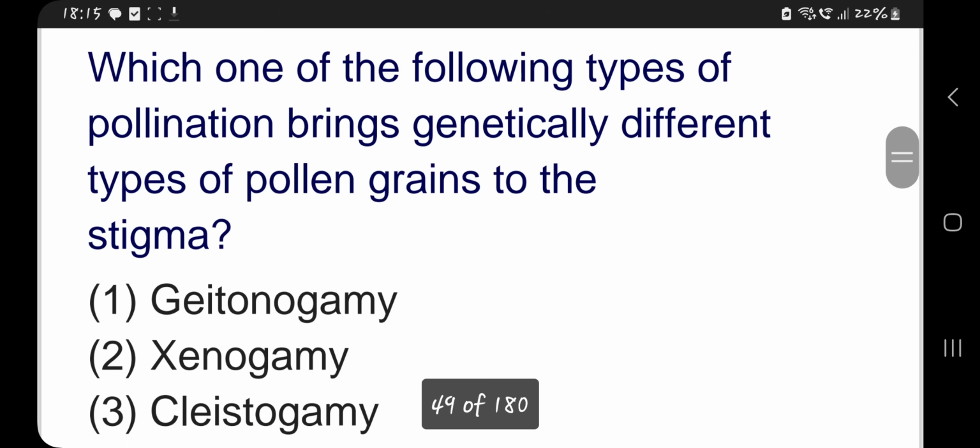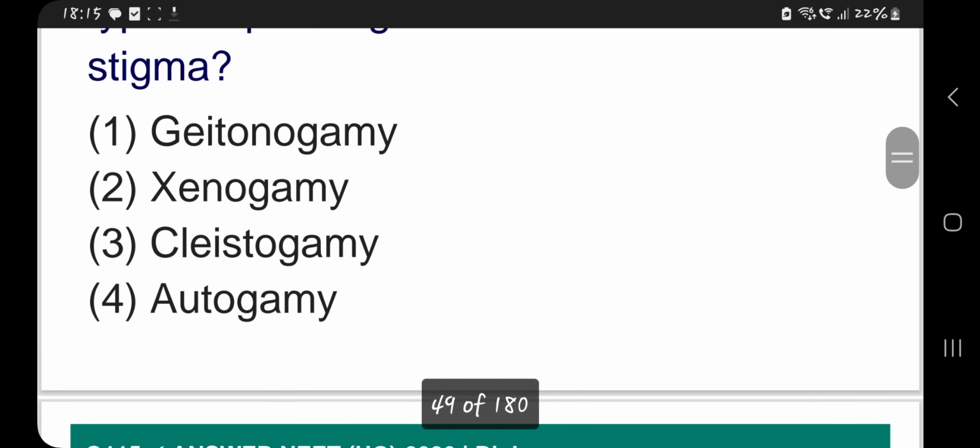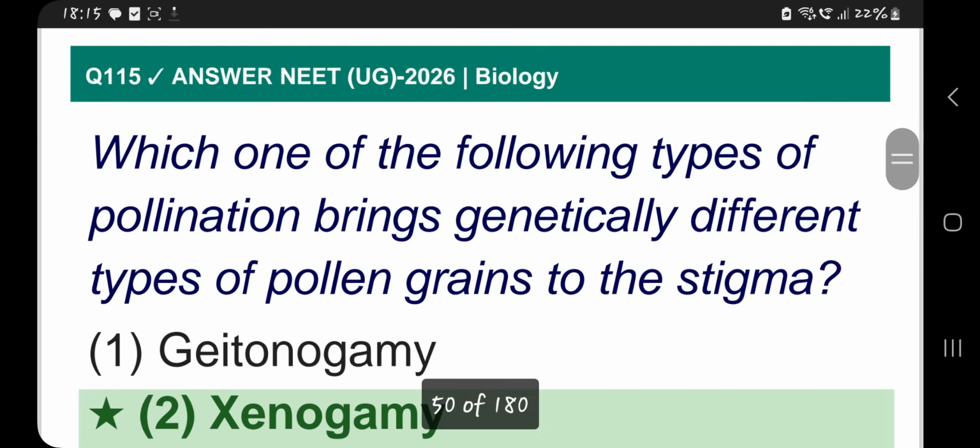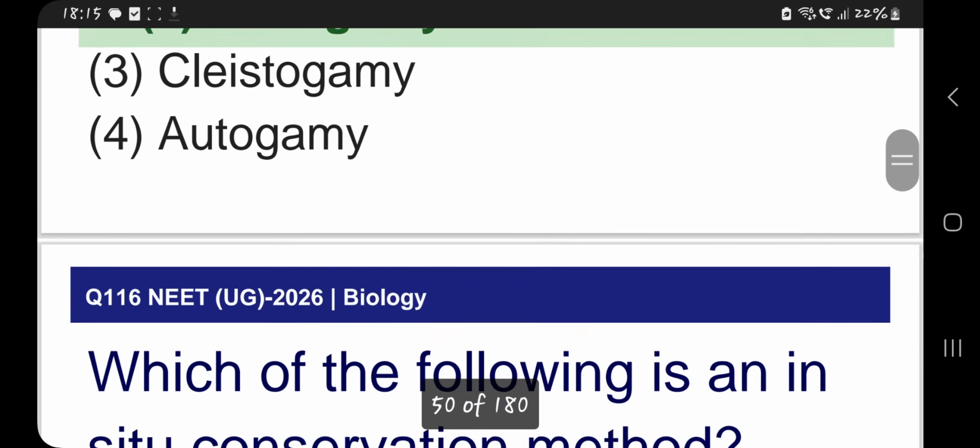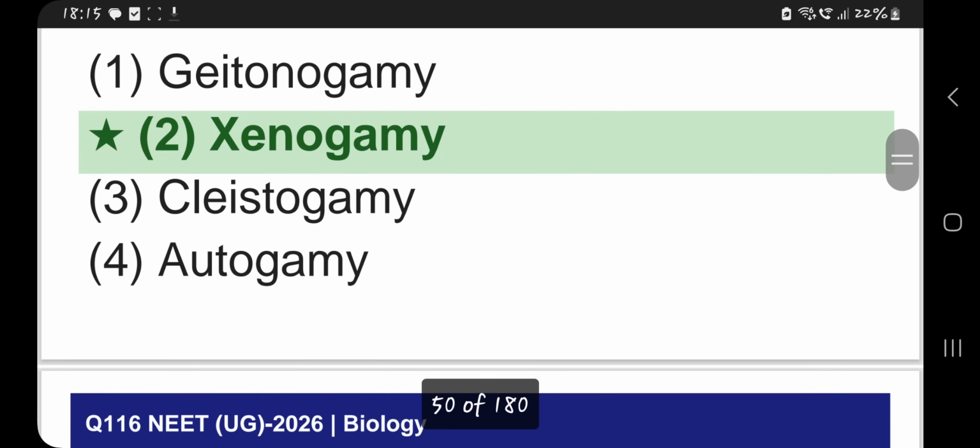Which one of the following types of pollination brings genetically different types of pollen grains to the stigma? It is going to be xenogamy. Autogamy is not going to bring that about. So cross-pollination, the answer is xenogamy. Geitonogamy is functionally cross-pollination, but genetically it is autogamy. So xenogamy is both functionally and genetically cross-pollination.